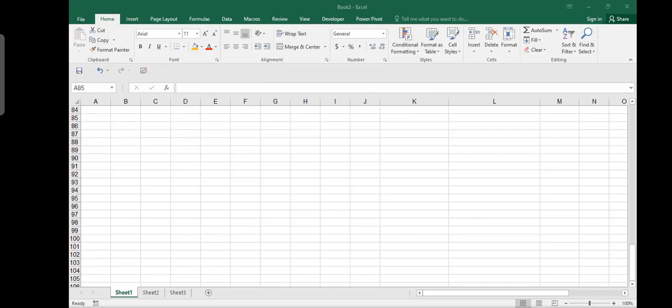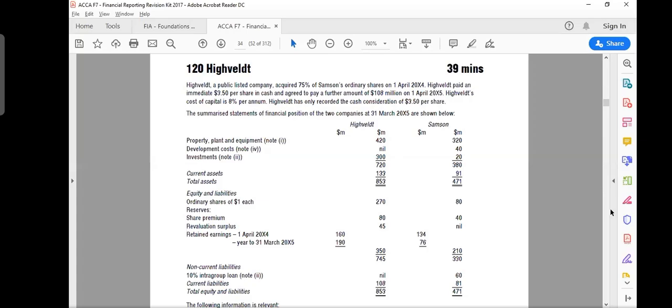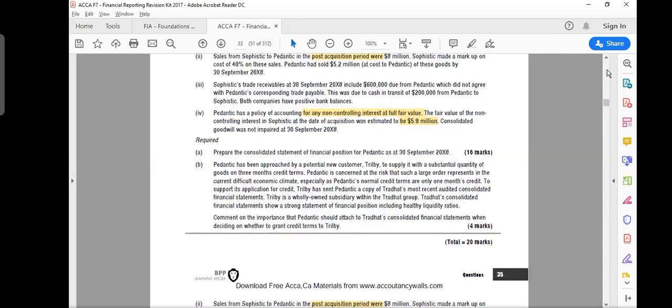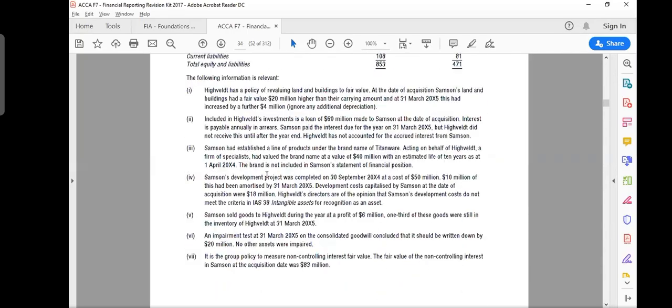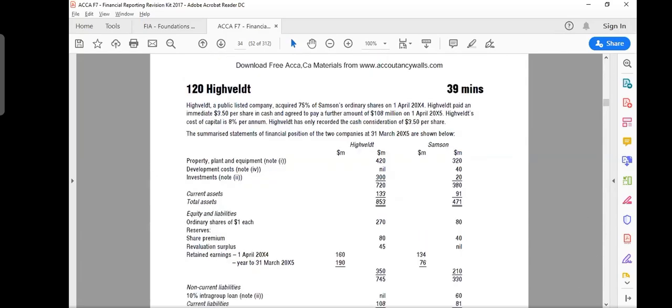I'll take a break. We all can take a 5 to 10 minute break. During this 10 minute break, you can read the question. Make a proper reading so that we come back and start again. It's a long question. Please pay attention to all of these adjustments. Where is this question? It is in your F7 practice kit. This is we just did 119, and now I move to 120, and it has many adjustments. You just read those adjustments. Okay. Please read the question.